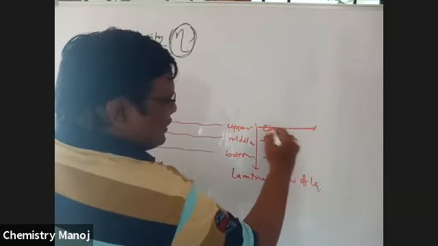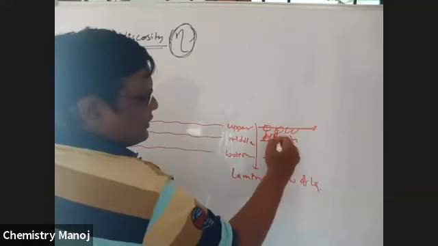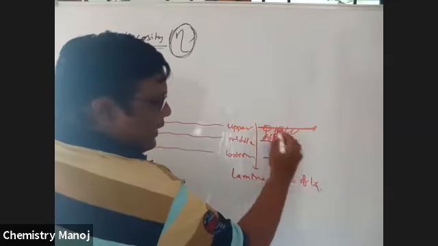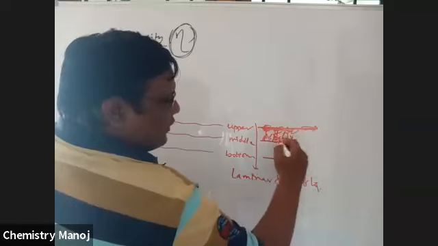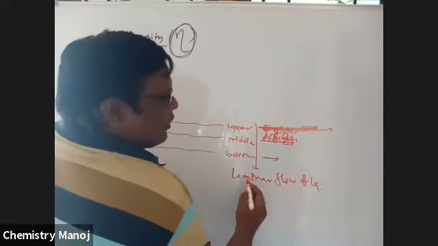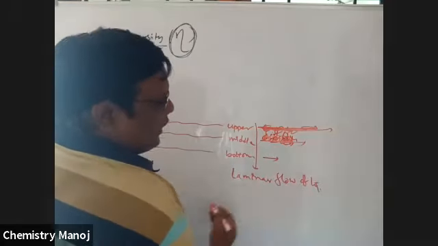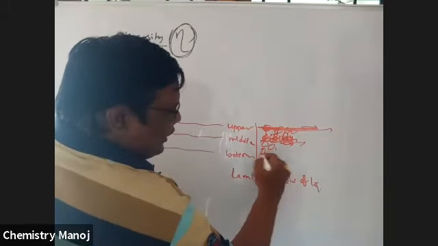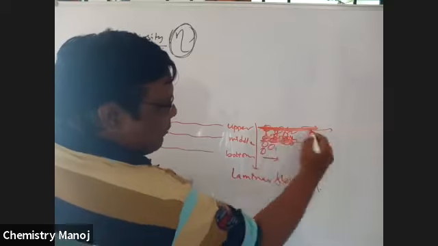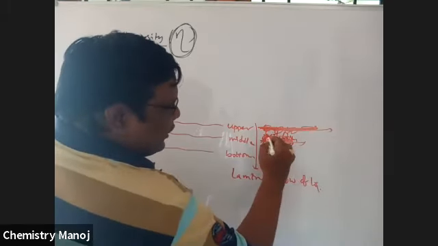This is a water molecule, this is a water molecule, and these are the attracting molecules. But the kinetic energy of these molecules is more than that of this one, so it is free to move on. Because these molecules are not that much attracted, they move slightly slowly. These molecules are also attracted by the inner walls. That means the upper surface molecules are attracted only by this one.